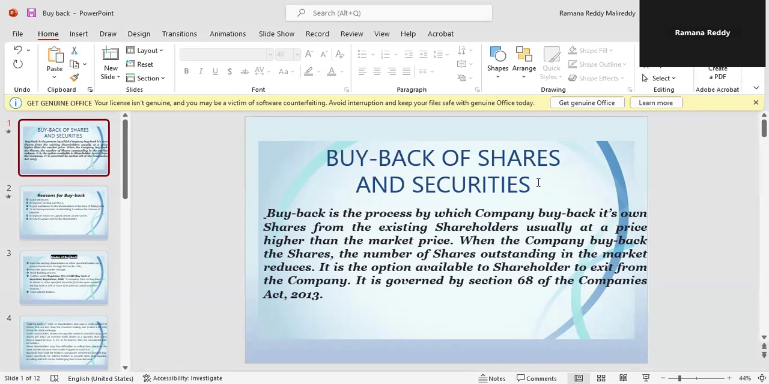Now we will discuss buyback of shares and securities. Buyback is the process by which a company buys back its own shares from existing shareholders, usually at a price higher than the market price. When the company buys back the shares, the number of shares outstanding in the market reduces. It is the option available to the shareholder to exit from the company. It is governed by Section 68 of the Companies Act 2013.